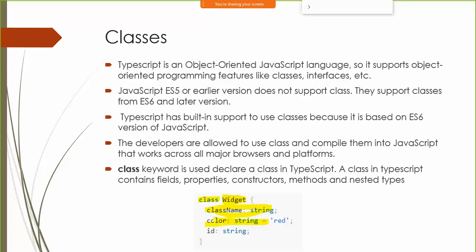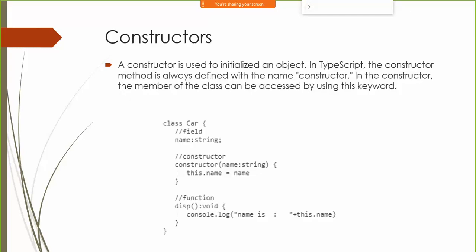Here's the difference of the variable declaration syntax. You say variable colon the data type, fine. And if you want, you can also assign it some value. And in C Sharp and other programming languages, you say data type, then space, variable name. That variable declaration syntax is different here. You can go ahead and create a class. You can also have a constructor in the class. Here's an example of a constructor in the class.